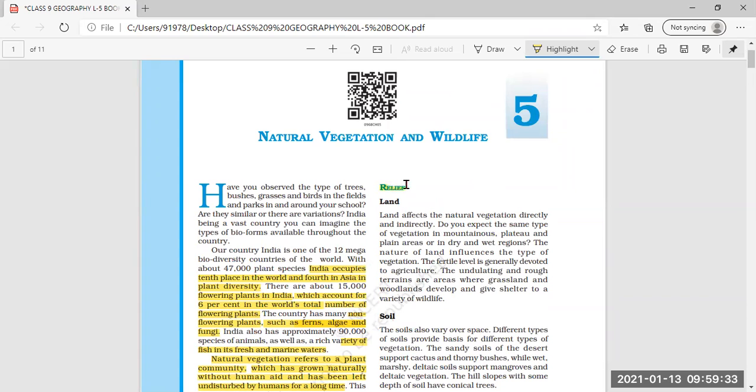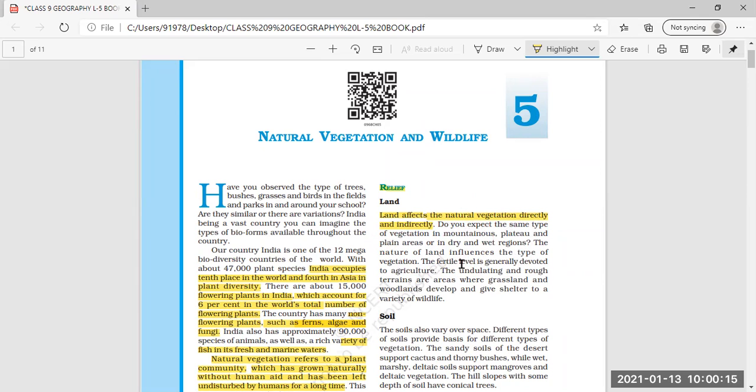The first factor we take is relief. Under relief, the type of land and the type of soil will come. First, land. Land affects natural vegetation directly and indirectly. What type of land is present in a particular area, that type of plant growth will be there. Do you expect the same type of vegetation in mountainous, plateau, and plain areas, or in dry or wet regions?